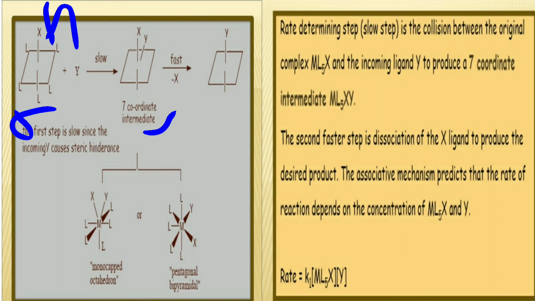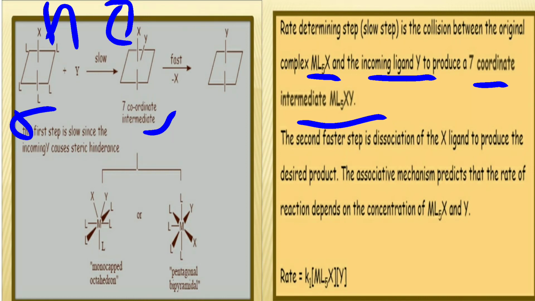After its formation, there is steric hindrance, and that's why X, the leaving group, is removed, and we get the product having 6 coordination number. The rate determining step is the collision between the original complex ML5X and the incoming ligand Y to produce the 7 coordinated intermediate, ML5XY.